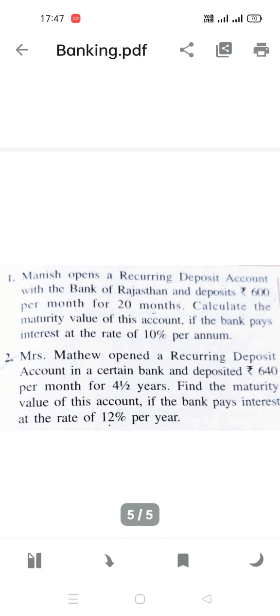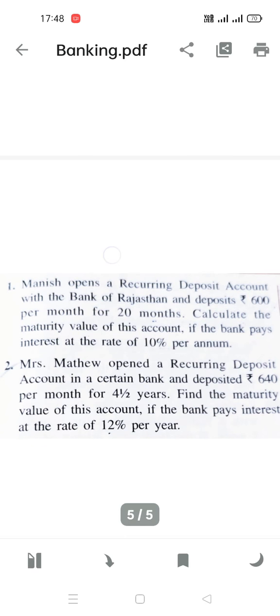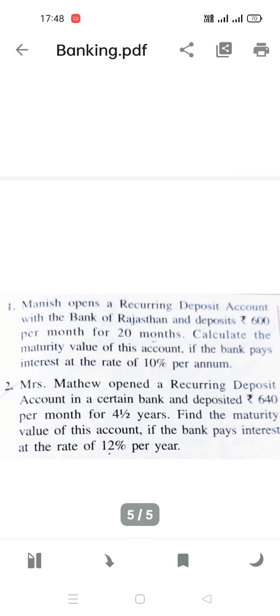Okay, so this is one of the most scoring chapters. This is one of the easiest chapters. This is like a piece of cake. This is one of the most important and one of the easiest chapters in your 10th class. You can score full marks in this chapter if you practice it well. The questions are very easy, like a piece of cake. Literally, I'm telling you. You can see how I solved it very nicely and very easily.